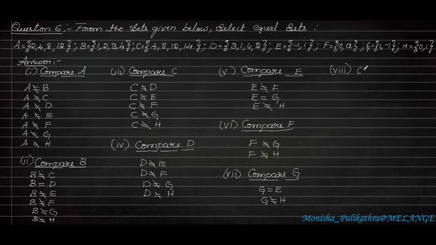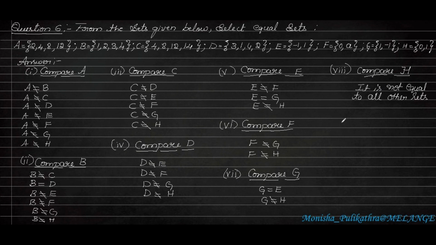So last one is H. Comparing H. We already know we have compared everything. So from A to H is not equal, B to H is not equal, C to H is not equal, D to H, E to H and F to H, and G to H is also not equal. So it is not equal to all other sets.